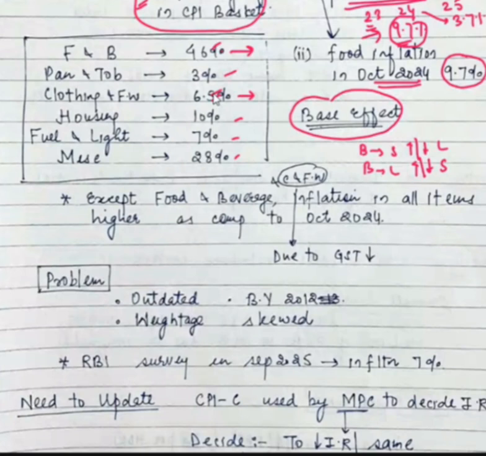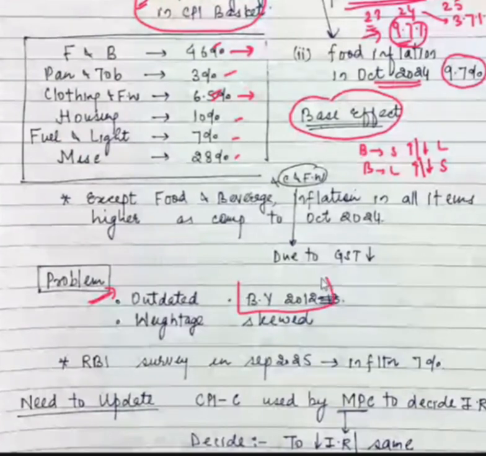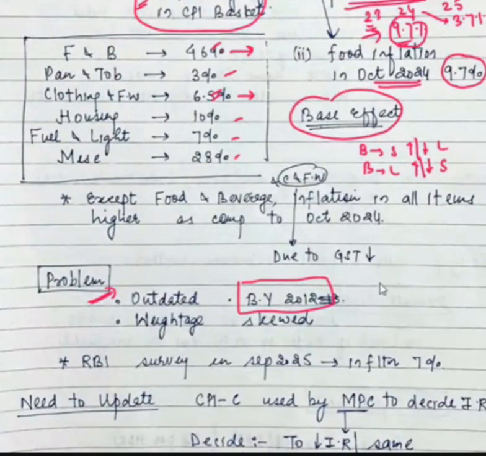So what's the problem? The problem is the current CPI is outdated. It has a base year of 2012. We need to revise the CPI. There has been a proposal to revise CPI, and the new base year will be 2022. The work is going on.